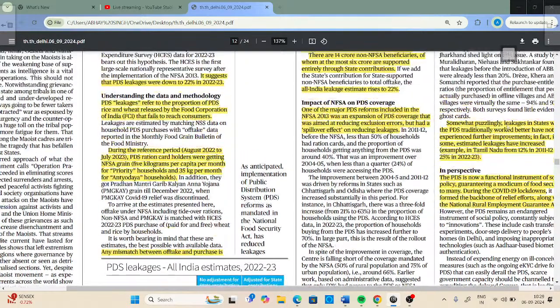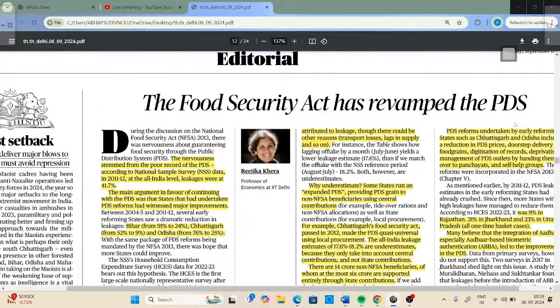Any mismatch between offtake and purchase is attributed to leakage, though there could be other reasons: transport losses, lacks in supply, and so on. So basically, leakages are caused by a lot of issues, but in India, if there is any difference when we match the data of grains released by the Food Corporation of India and what actually reached the final beneficiary, everything is attributed towards leakage, कि जो भी problems हो रही हैं सारी leakages की वजह से हो रही हैं। ठीक है।